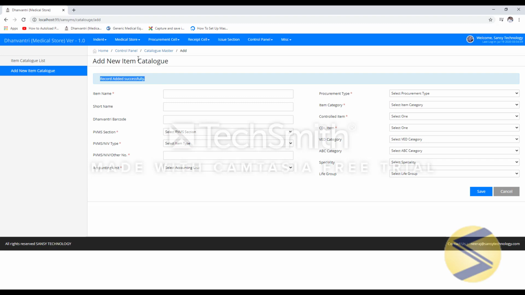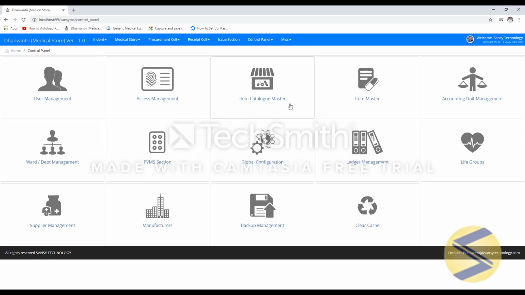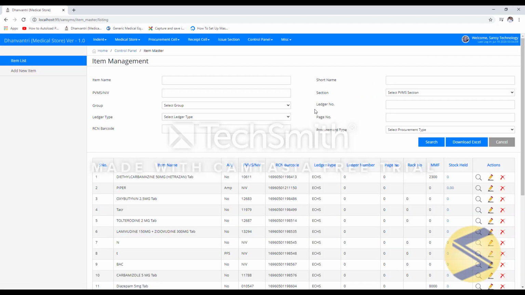Now we will proceed to the second step. Second step can be performed using item master. In item master, we simply link a nomenclature with a ledger. To add an item and link with ledger, you need to click on add new item.